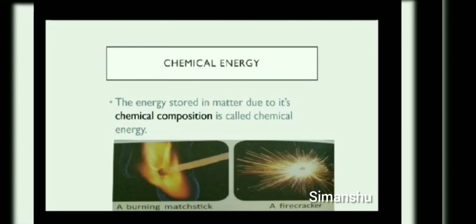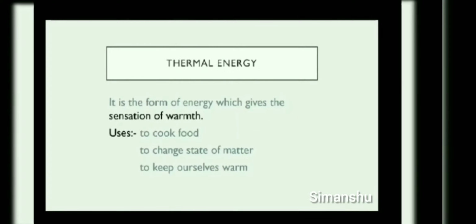Then in electric cells or electric bells, also electric batteries, they have chemical energy stored in them, which converts to electrical energy. Now let us talk about thermal energy. This energy is also known as heat energy. What is the meaning of this energy? It is a kind of energy which gives us the sensation of warmth.